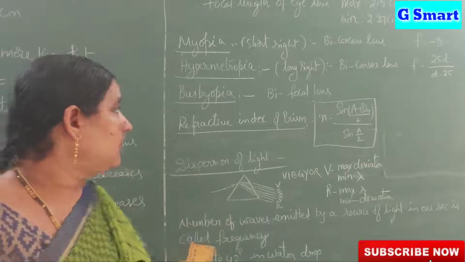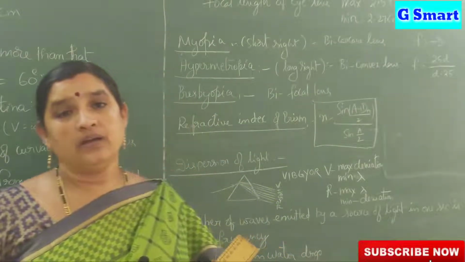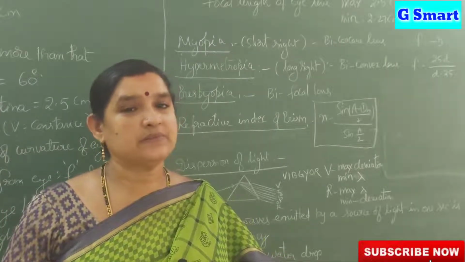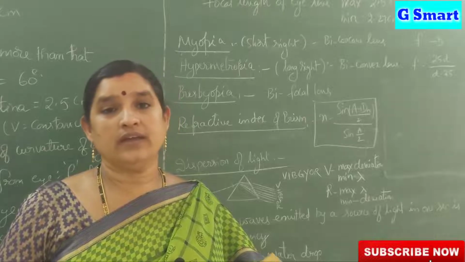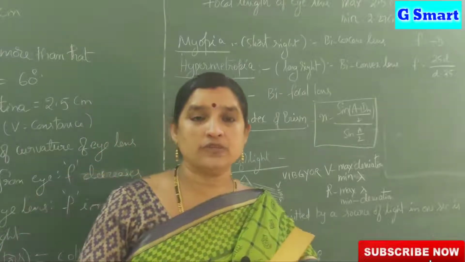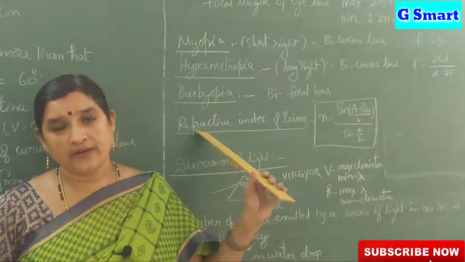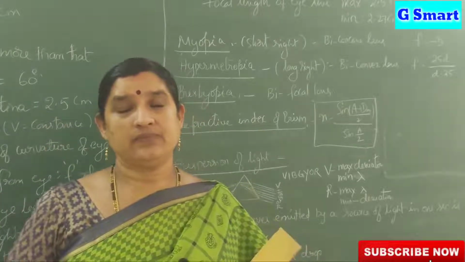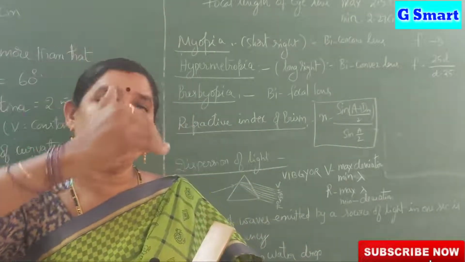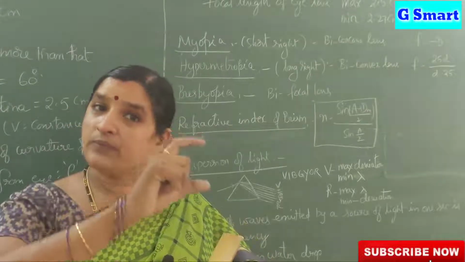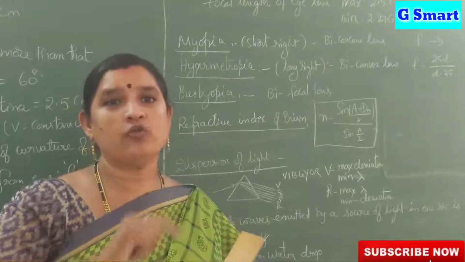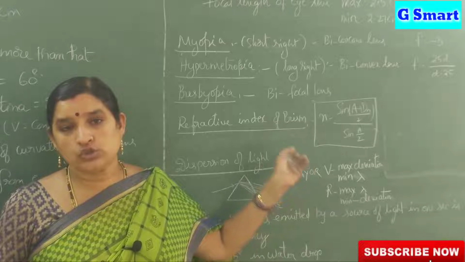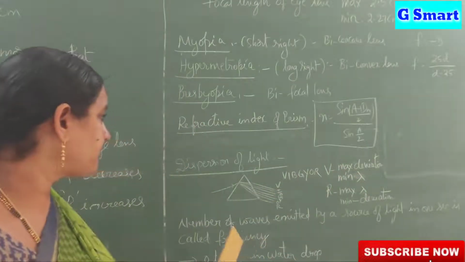Another eye defect is called presbyopia. This occurs only due to old age. The muscles become very weak, so the accommodation capacity of the eye decreases, and we get this type of eye disease. To rectify this problem, we use a bifocal lens. In the upper part it has concave and in the lower part convex, so 2 types of lenses are used. We have 2 focal lengths, and 2 is what we call bi. So we use a bifocal lens to rectify presbyopia.